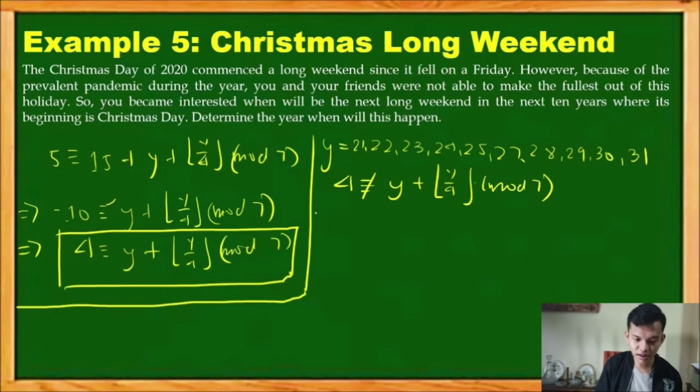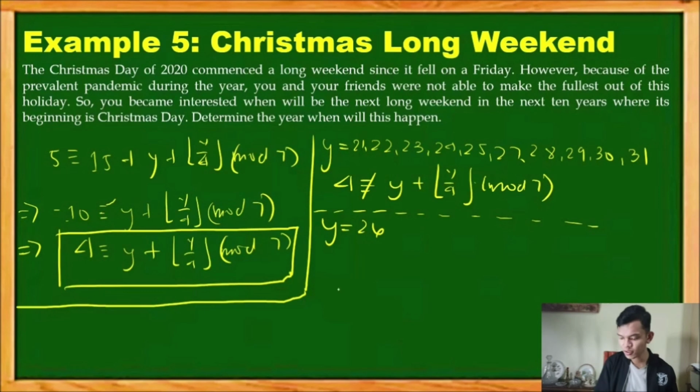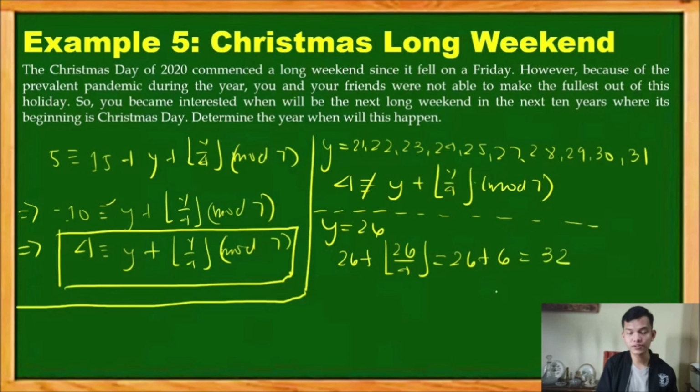Upon evaluation, checking, you will find out that it's only on y equals 26 where this linear congruence will hold. So let's plug in 26 on the right hand side. 26 plus the floor of 26 over 4, which is 6, is equal to 32.